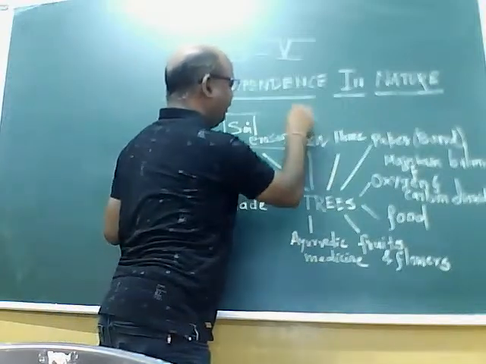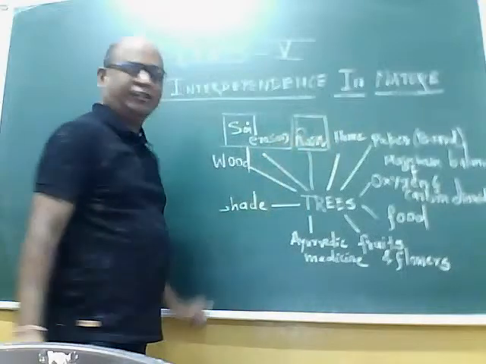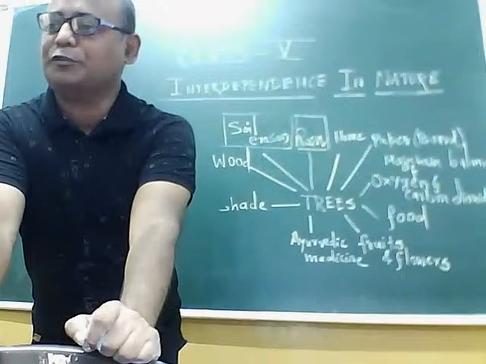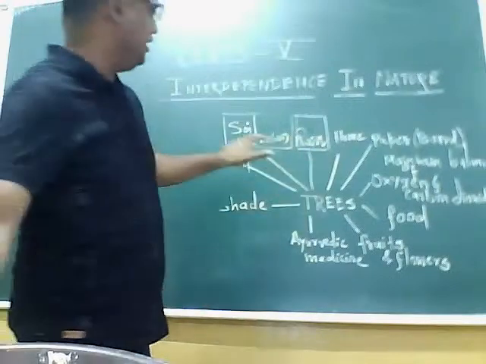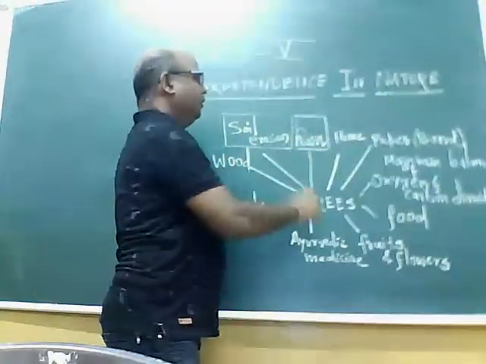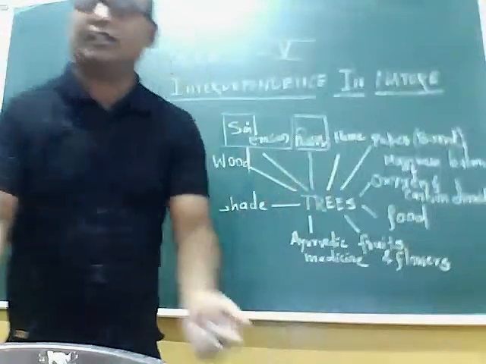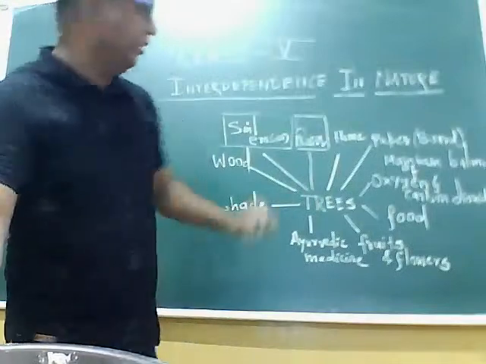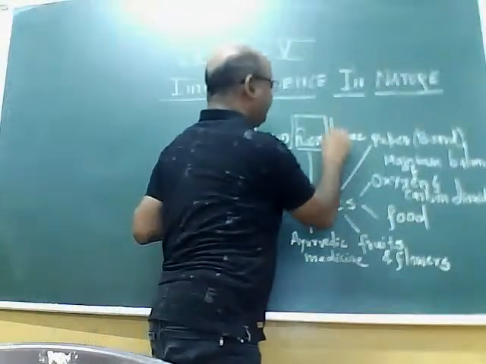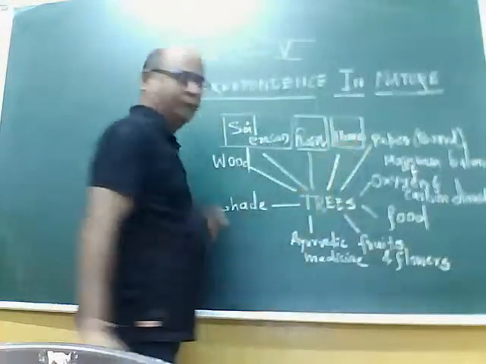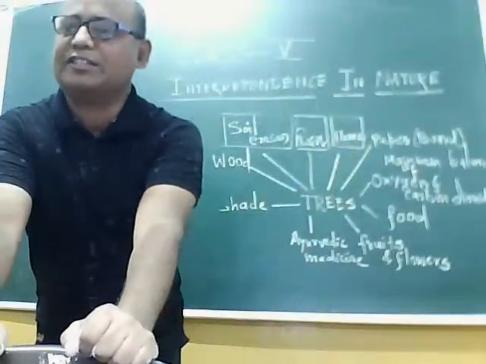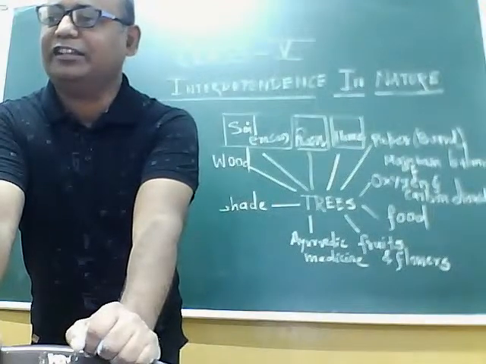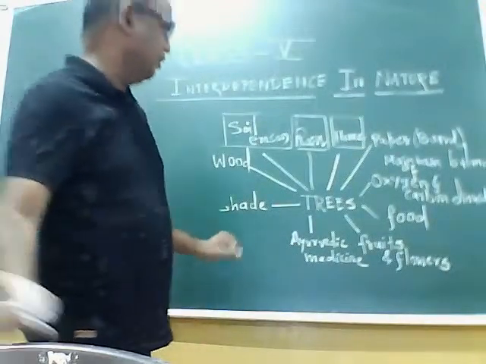For example, rain. We already studied that the leaves of the plant give out water vapor in the process of transpiration. This results in rain. When this water vapor moves to a high altitude, it forms clouds and helps bring rain. Then trees are home for many animals, like birds, which make nests on the trees. Wild animals live in the forest.